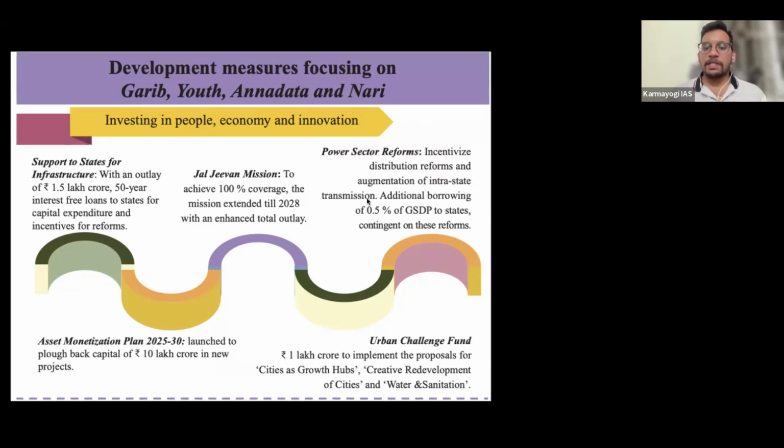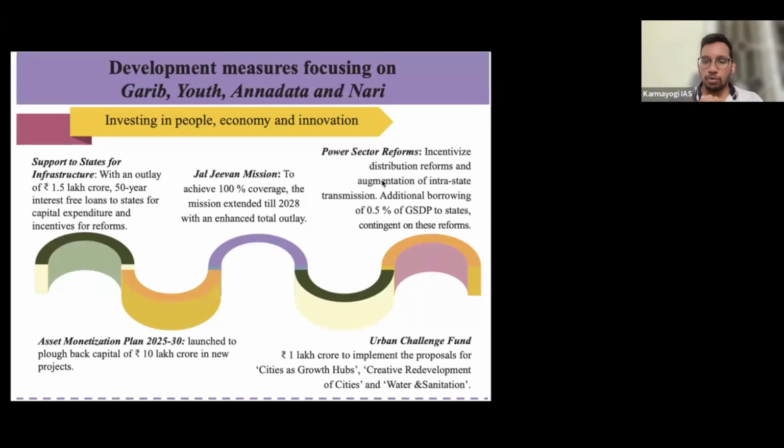Then power sector reforms. We have discoms, we have gencos. We have a sequence of electric institutions: gencos, which generate the electricity, then transcos, which transport it, and then discoms, which distribute it. So these three institutions are very important, right? Gencos, transcos, and discoms work in synchrony to deliver electricity from the point of generation to the household. These three institutions are not performing well in most of the states.